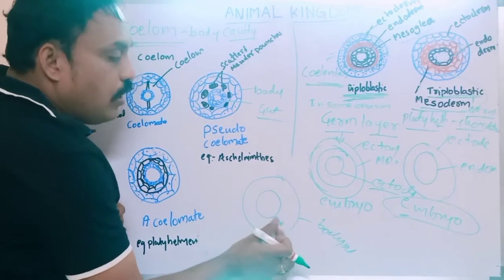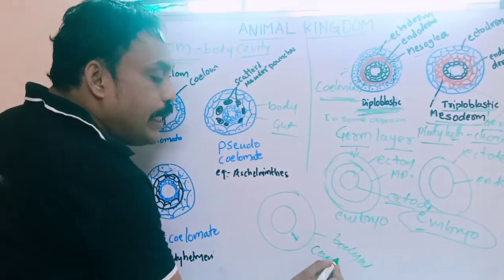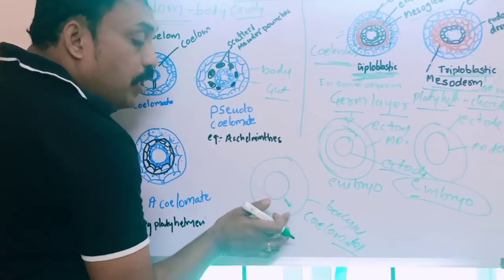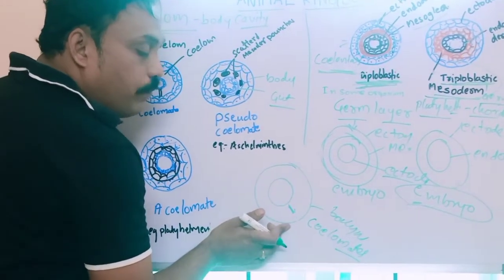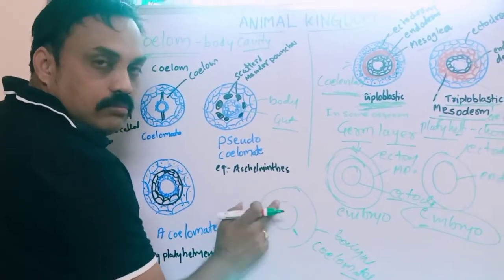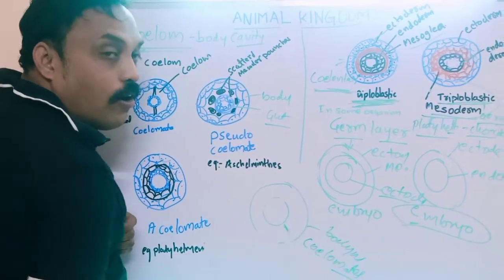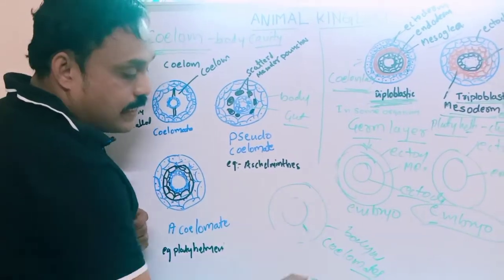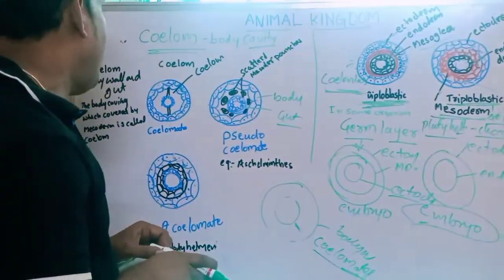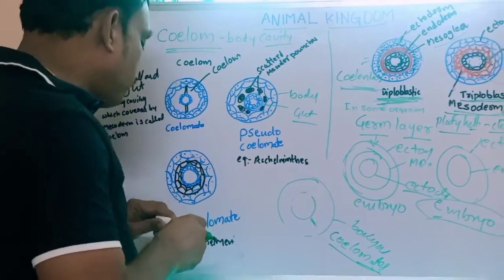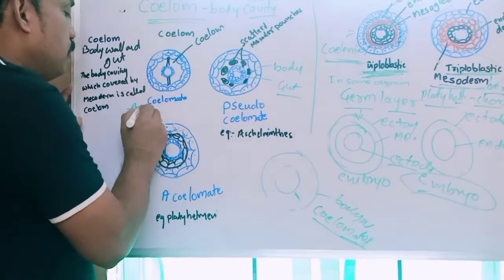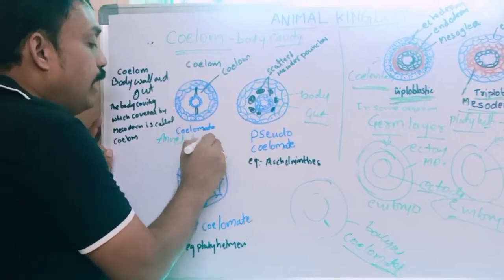True coelom. That organism we can call coelomates. What is the meaning of coelomates? Which organism's body has empty space between body wall and gut, that is coelom, and the organism is a coelomate. What are the examples of coelomates? Annelida to Chordata.